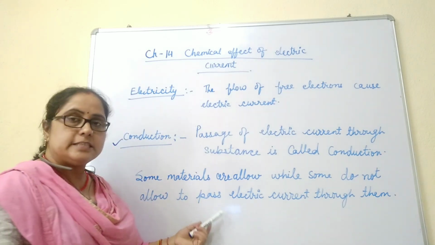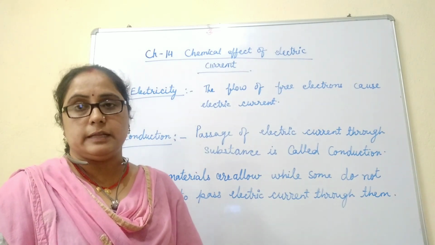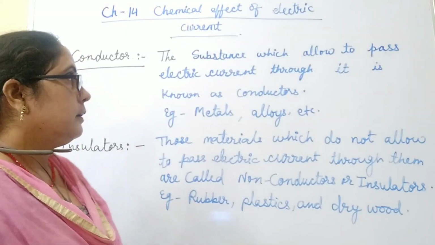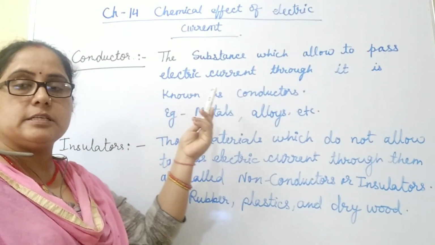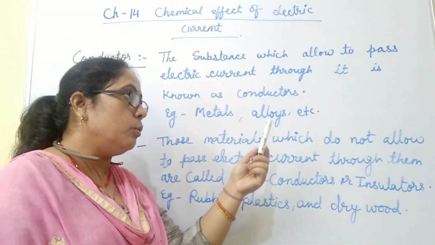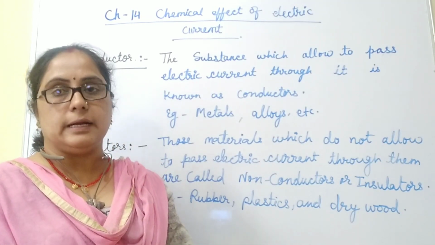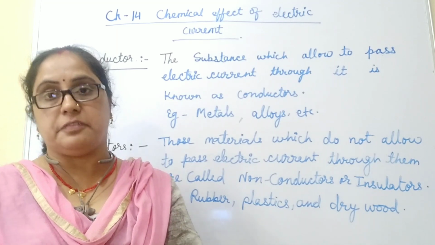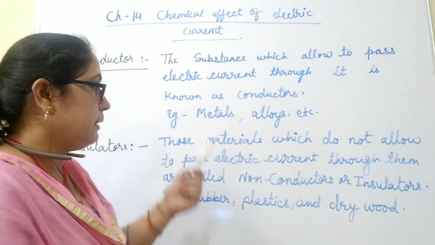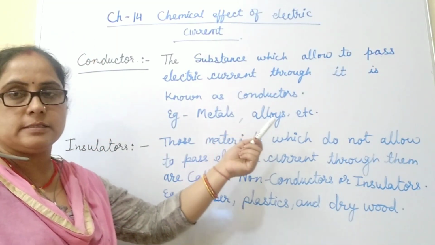In this chapter, we will also discuss what insulators and conductors are. Conductors are those substances or materials which allow electricity to pass through them. They are called conductors because they have free electrons. Their examples are metals and alloys.